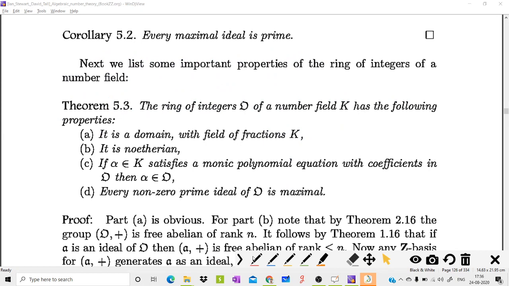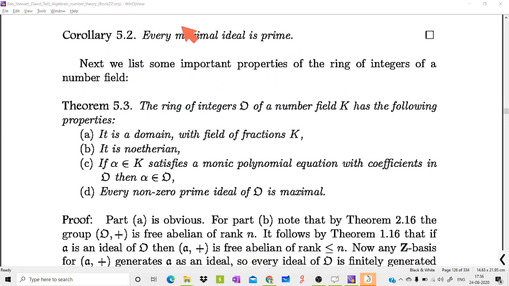Now we have a very obvious corollary for this. For the corollary, we need to remember the statement that every field is an integral domain.